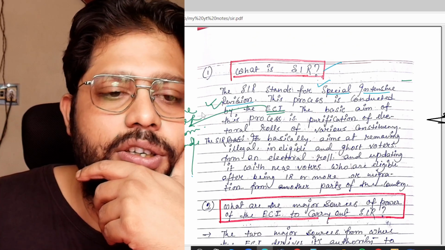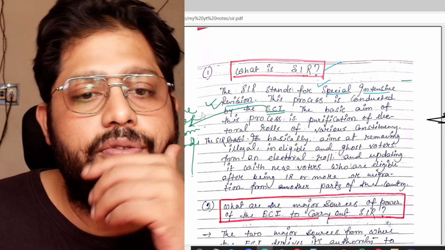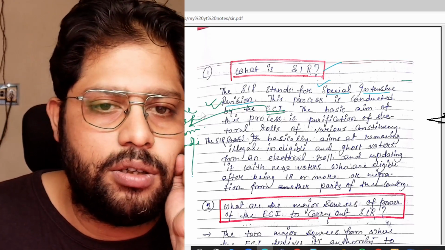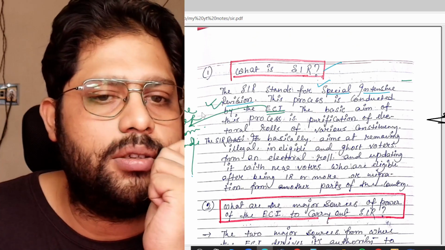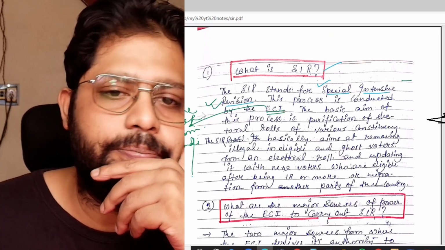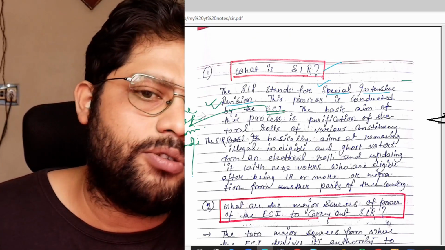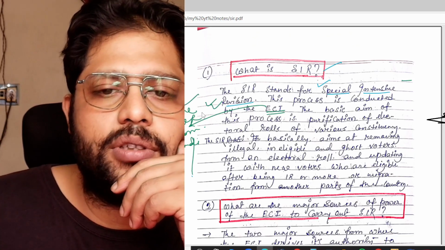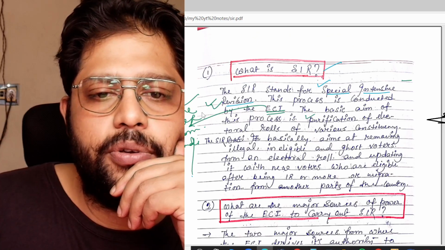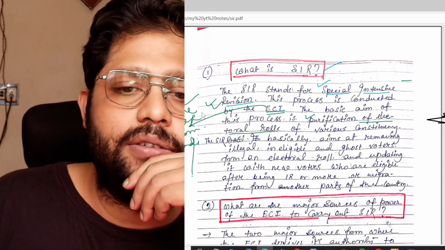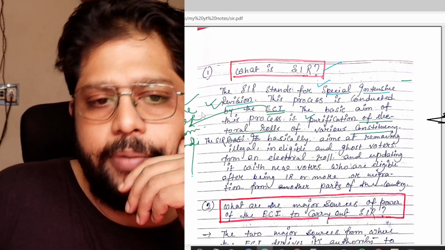I would suggest you write the full form of ECI in the actual final examination. Don't use the abbreviated form because it may create a bad impression in the mind of your examiner. Always try to write the full form. The basic aim of this process is purification of electoral rolls. So the purification of electoral rolls is the basic objective.